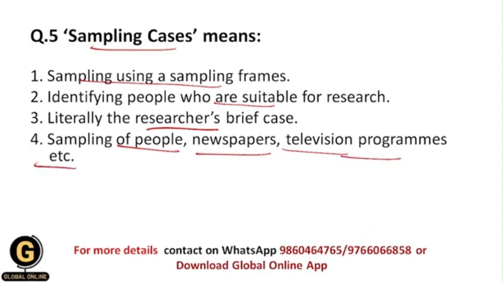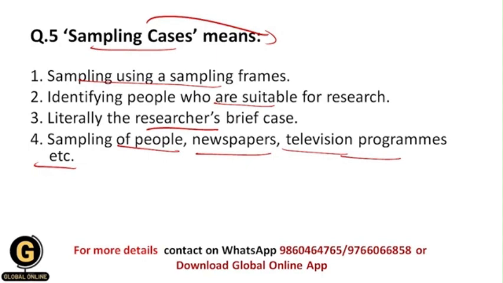So basically students, you need to think about these words, sampling and cases. Sampling techniques means we are selecting samples from the population, right? What are cases? Cases means particular people, individuals. Cases can be anything, an incident, any objects. So sampling cases means the case that we have selected as a sample from the target population.